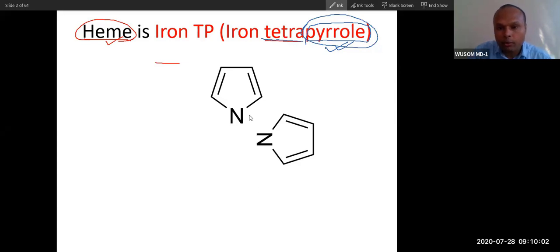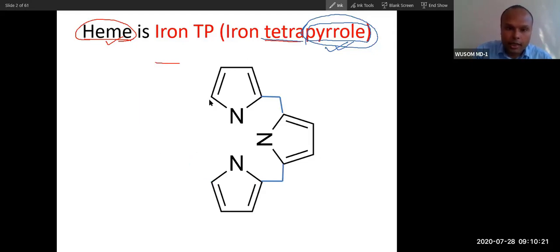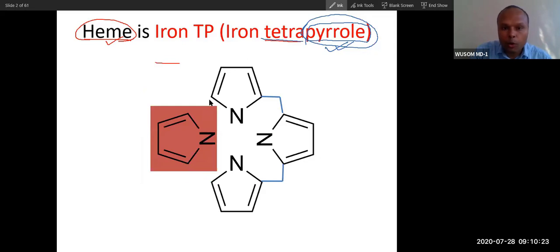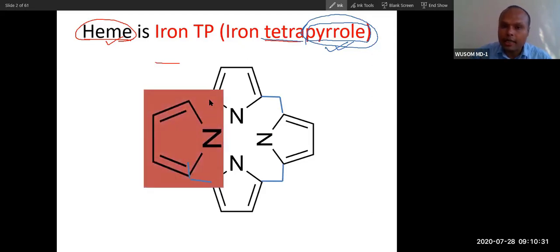This tetrapyrrole ring will polymerize like this, and then the last formation of bond in heme synthesis will be a sort of inversion of this molecule. The molecule will rotate or invert, and then there will be bond formation like this. You can see. So remember the last formation of bond will be the reversal of this molecule. Did you understand this?